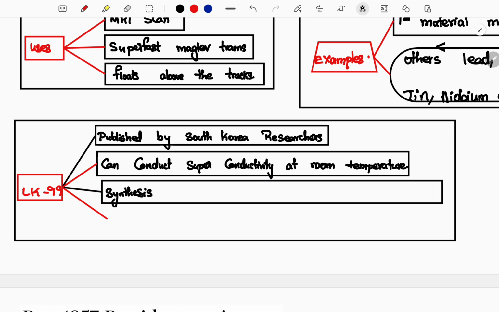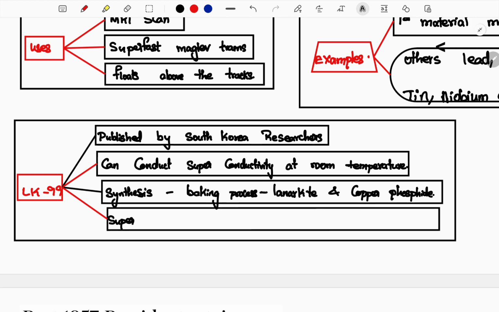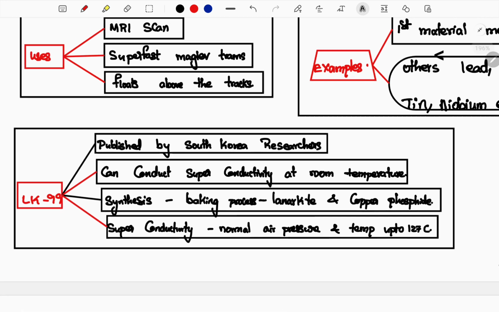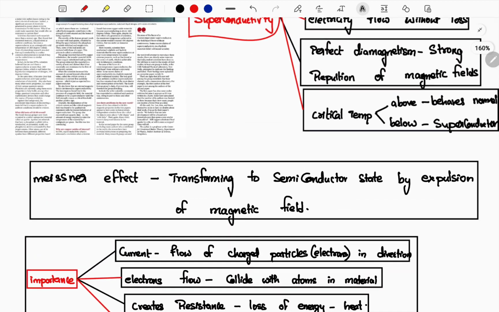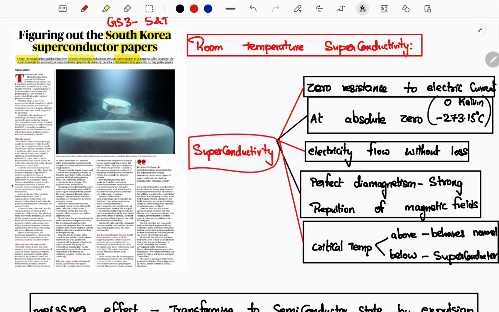How is it synthesized? For the synthesis of this material, they use a baking process of lanthanide and copper phosphate, which will exhibit superconductivity at normal air pressure and room temperature, and it can also exhibit superconductivity up to a temperature of 127 degrees. This is the extraordinary feature of LK99 which was discussed. If it is implemented in coming stages in future, it can change things drastically. It can bring such a great improvement that they were telling in this article.